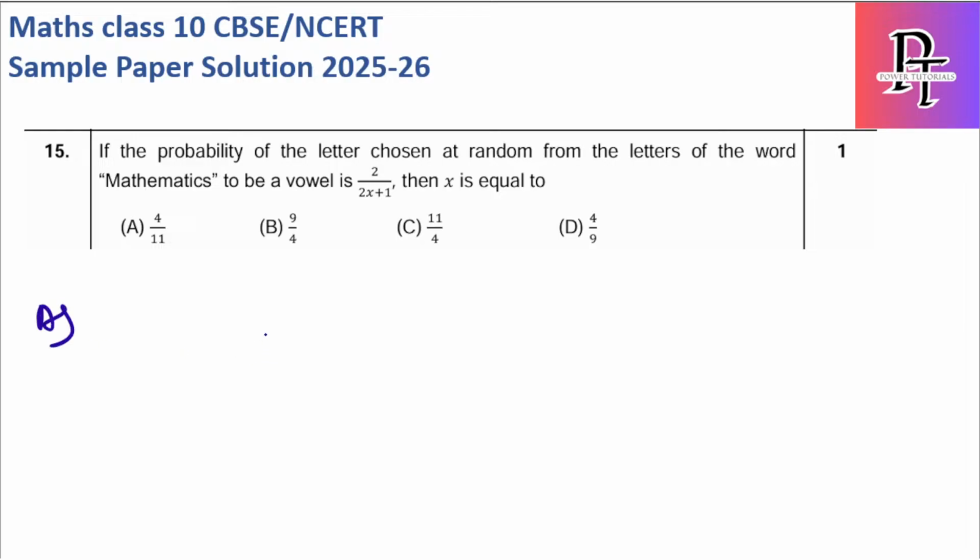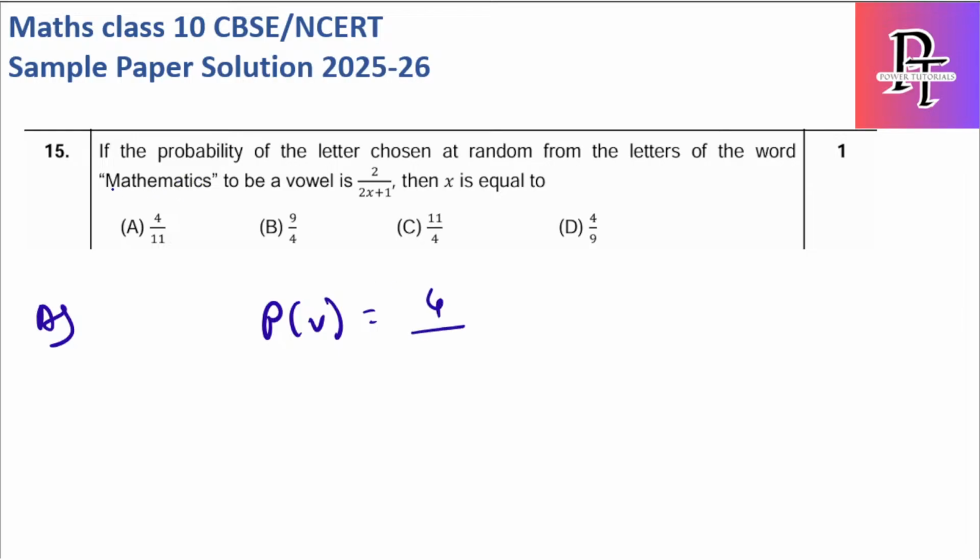If the probability of a letter chosen at random from the letters of the word mathematics to be a vowel, and they have mentioned the probability value, we need to find the value of x. Fine. So for mathematics, let's see how many are vowels and how many are total. So P of vowel I will write. How many are vowels? You have a, e, a, i. So total vowels are 4.